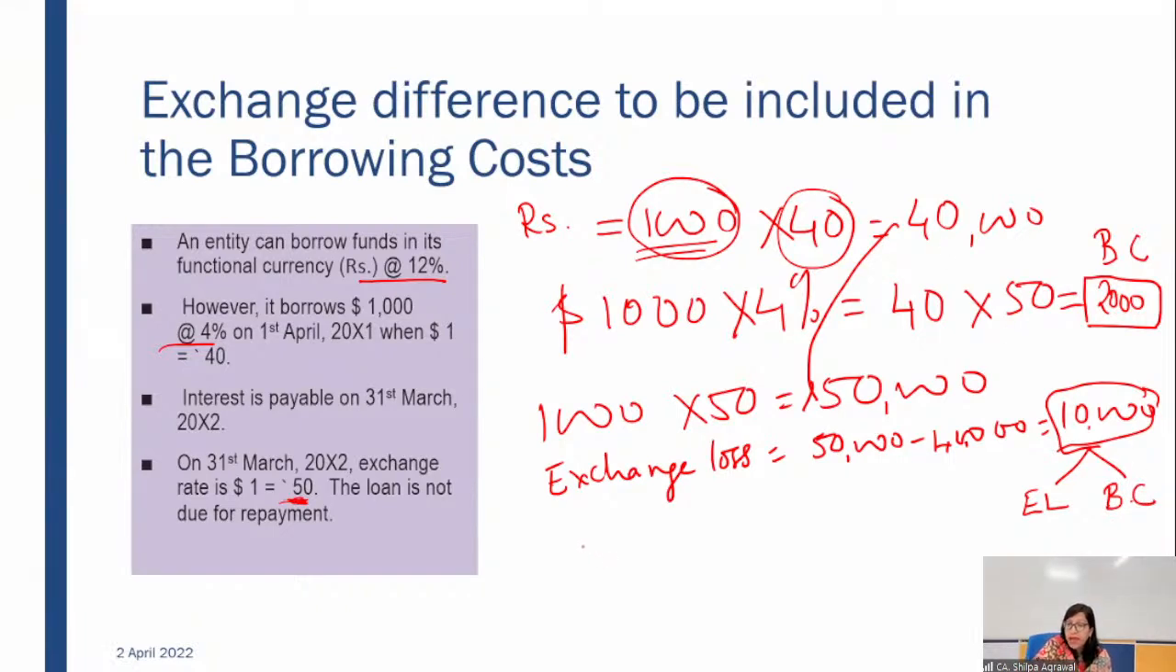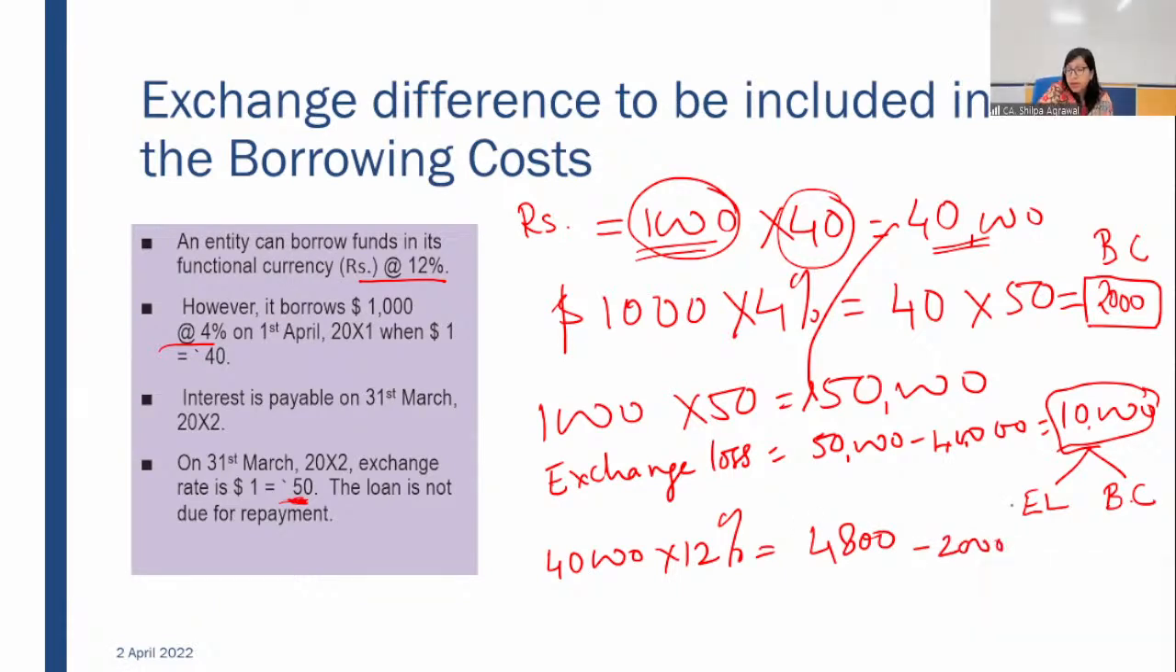So first of all, we have to see in case we have borrowed in Indian rupees 40,000, what would have been the interest cost at the rate of 12%? We would have paid at that time borrowing cost on 40,000 at 12%. So 40,000 at 12% comes to 4,800. 4,800 minus 2,000. In actual we are paying 2,000 borrowing cost.